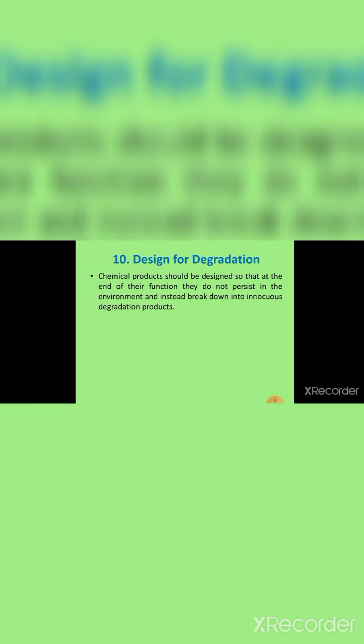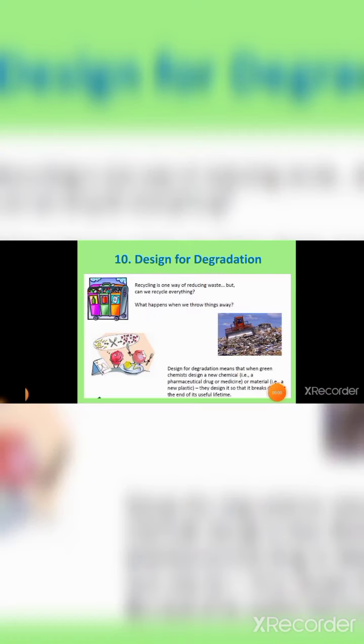And the 10th one is design for degradation. Chemical products should be designed so that at the end of their function they do not persist in the environment and instead break down into harmless degradation products. We have to design in a safe way. Here are some images for design for degradation. Let us take plastic as an example.